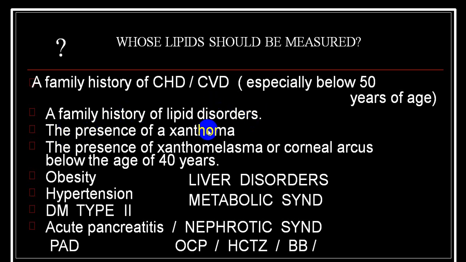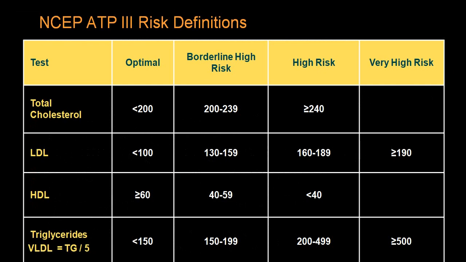If a person has xanthomas, or xanthelasma or corneal arcus below the age of 40 years, obesity, hypertension, type 2 diabetes mellitus, thyroid disorders, acute pancreatitis, peripheral arterial disease, females on oral contraceptive pills, persons on beta blocker or hydrochlorothiazide, nephrotic syndrome, chronic liver disorders or obstructive jaundice, metabolic syndromes. In all these groups, you should look for all these factors.